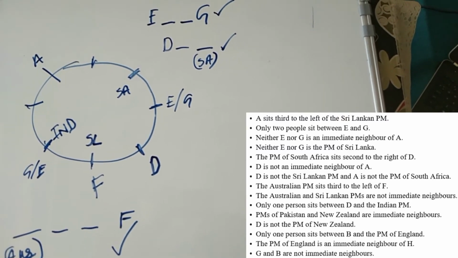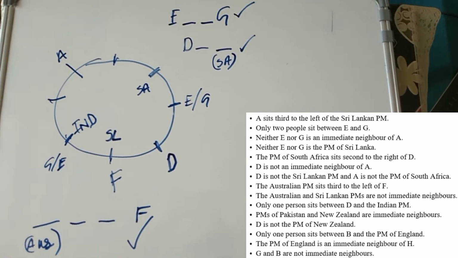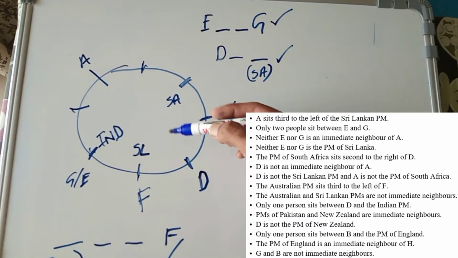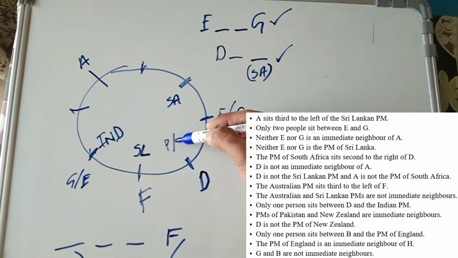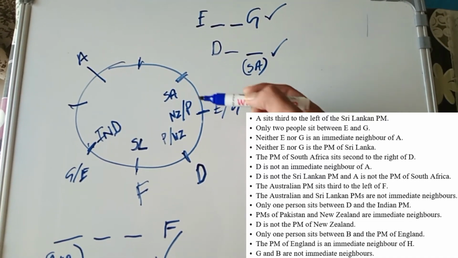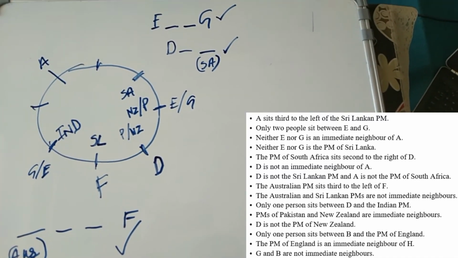The PMs of Pakistan and New Zealand are immediate neighbors. So the only position for them can be this: Pakistan, New Zealand, New Zealand, Pakistan. Okay.